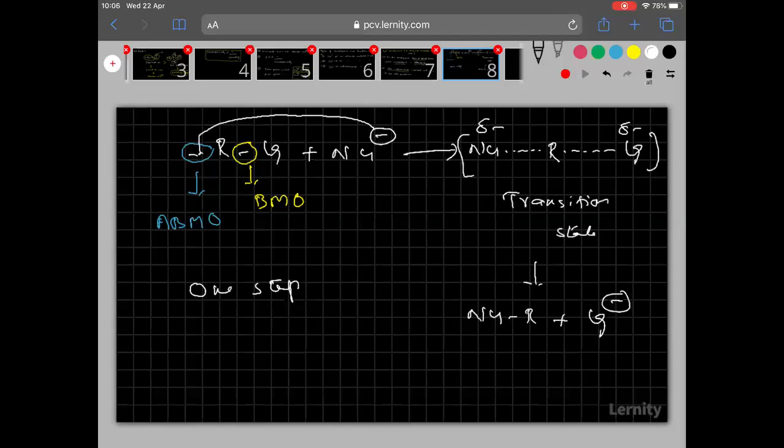Followed everyone? Next, one more important thing: this step is the RDS, the rate determining step of the mechanism. That is the very important one.